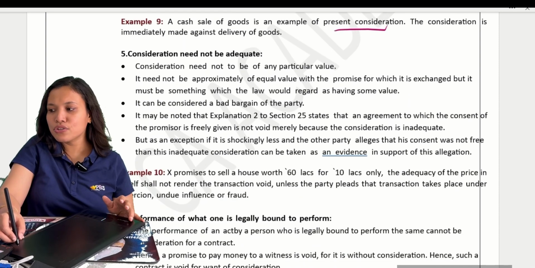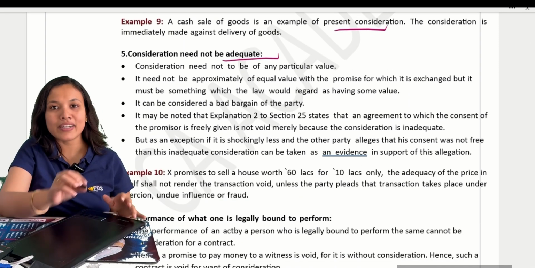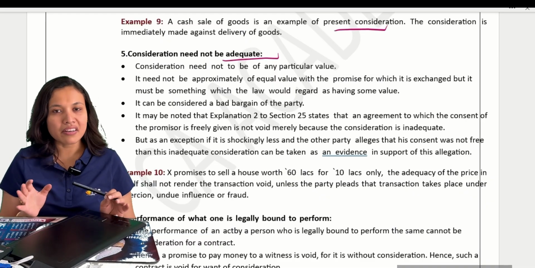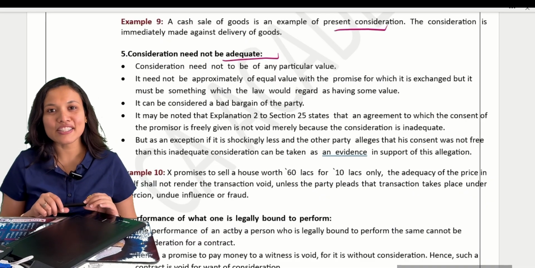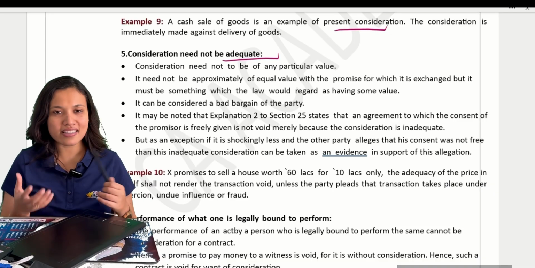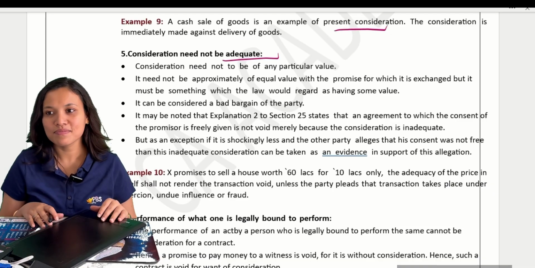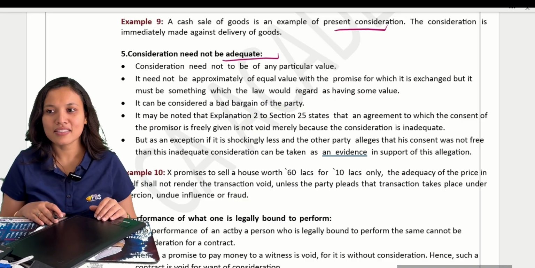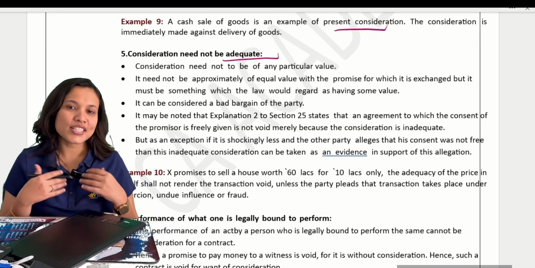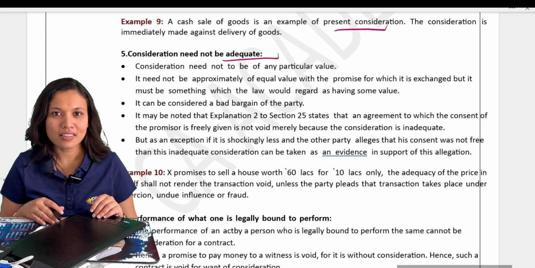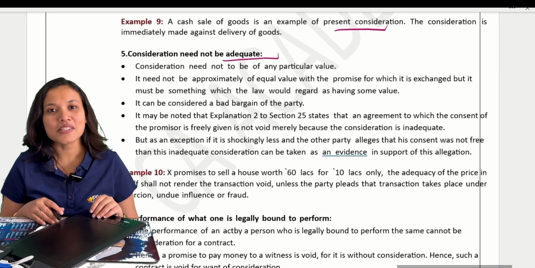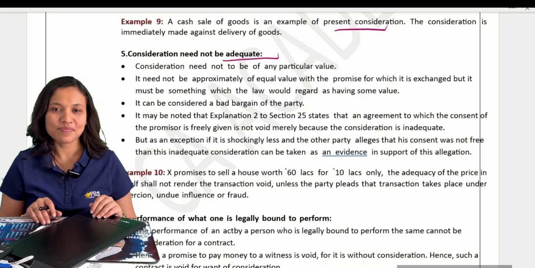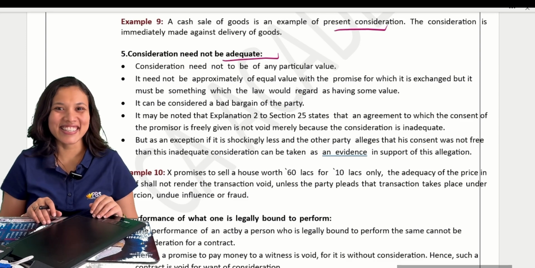So last 2 points there. Consideration need not be adequate. Very simple example is, suppose I have a bungalow, a very lavish bungalow, and I am ready to sell it. For what price can you accept for a lavish bungalow? At least 1 CR. Yes, but I am ready to sell it for only 1 lakh rupees. Will you take it? Yes, of course.